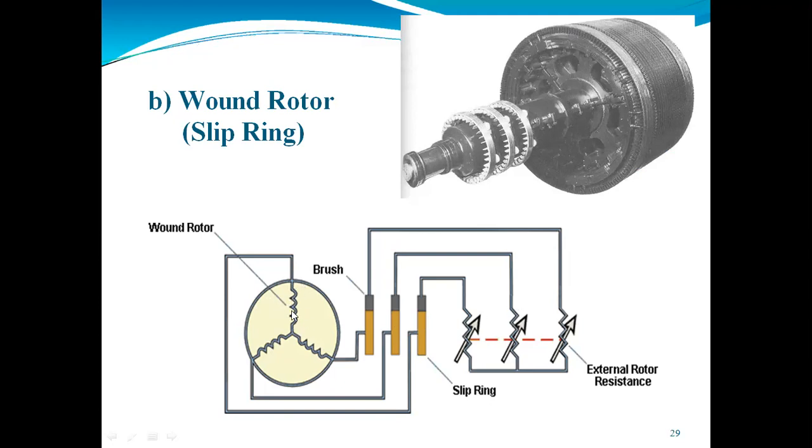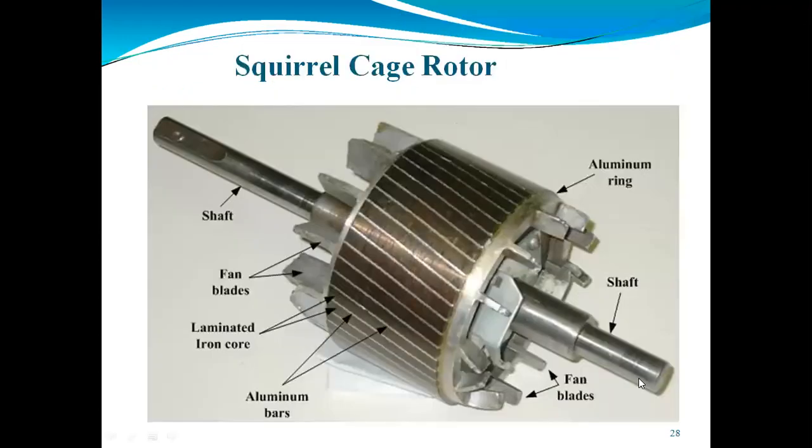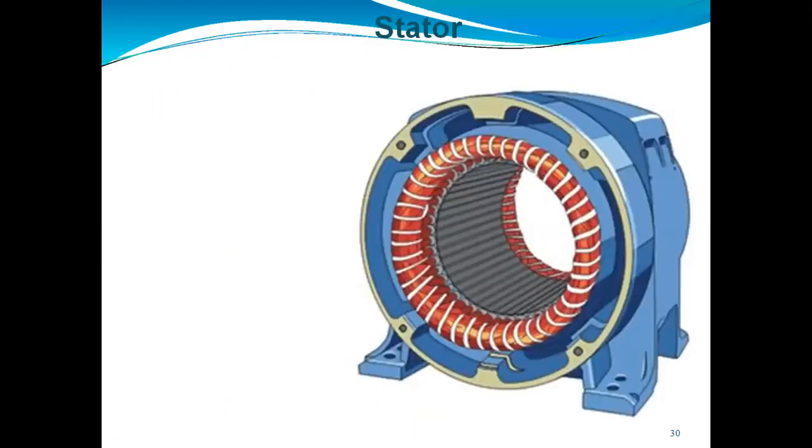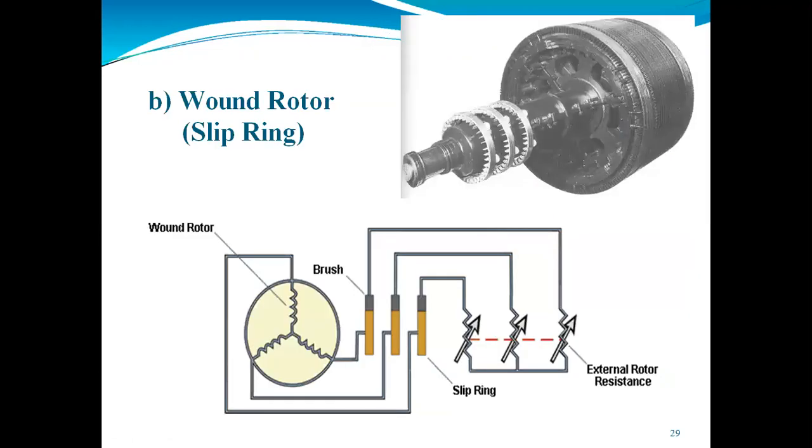Here we are giving the supply that will look like a star. Here we are taking the three phase. We are connecting one point of this three phase commonly, and we are giving it to the slip ring induction motor. At the output side, we can connect external resistors to adjust the value of speed. But in the squirrel cage, we cannot add external resistance at the output. So these are the two types of induction motor in our syllabus that we are supposed to study.